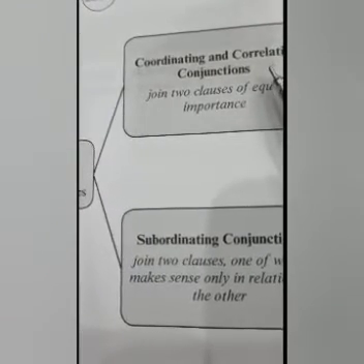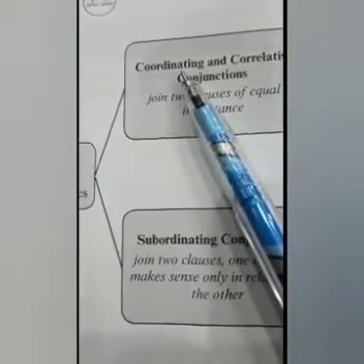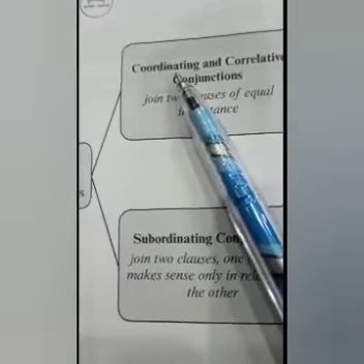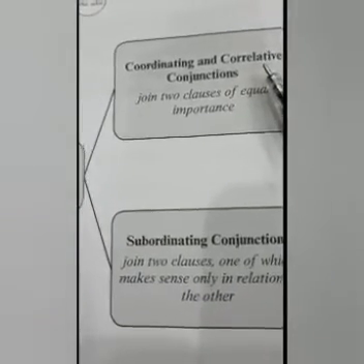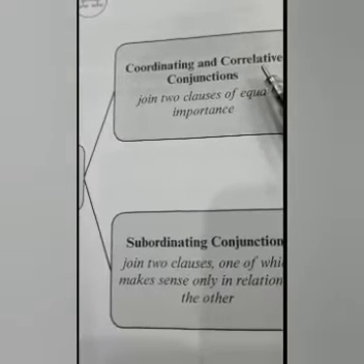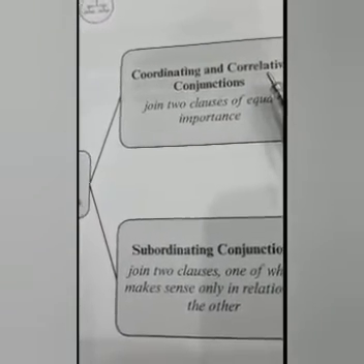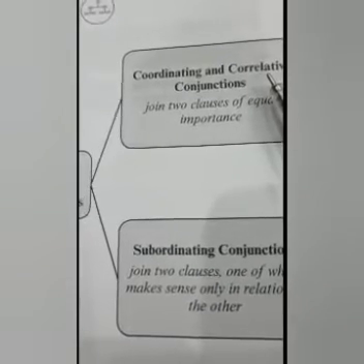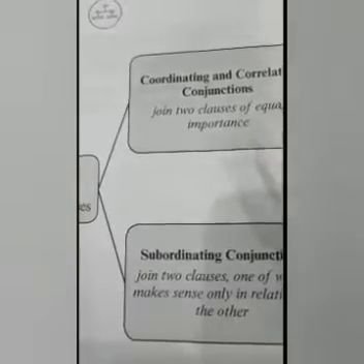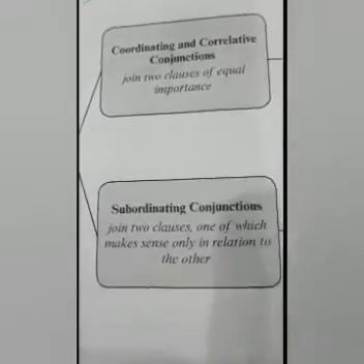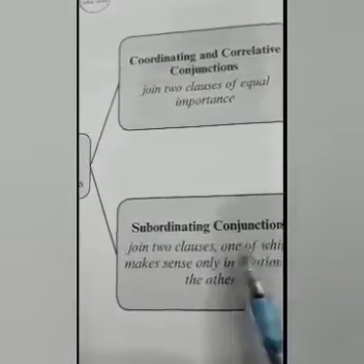Correlative conjunctions are two words. In coordinating conjunctions, you will get only one word, whereas in correlative conjunctions, you will get two words which will be used to join words. Suppose, for example, either or, neither nor, so that, this type of words. Now let us come to subordinating conjunctions.